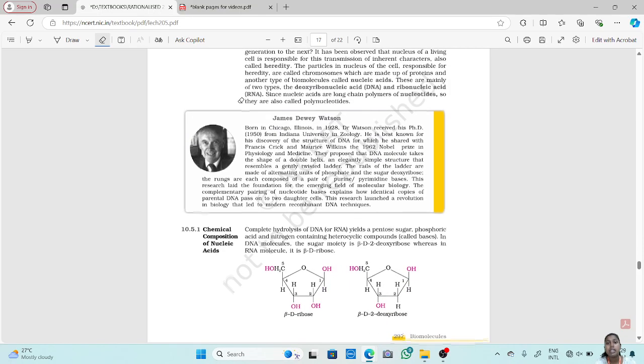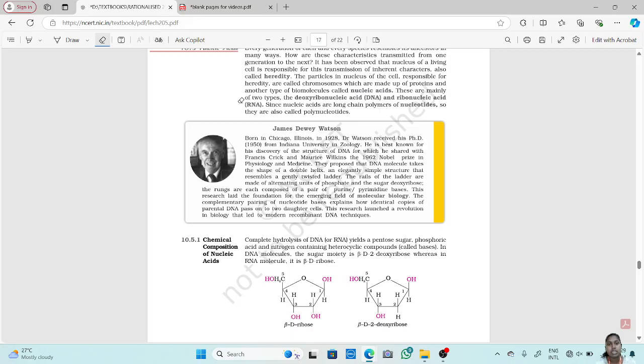It has been observed that the nucleus of a living cell is responsible for this transmission of inherited characters, also called heredity. Why we get these characteristics, or from where these characteristics are transmitted to us, is basically the nucleus of the living organisms. Okay, the nucleus of a living cell, because our body is completely made up of cells, right? So the nucleus of a living cell is responsible for this transmission of inherited characteristics, also known as heredity. We say we have hereditary diseases and all. We have got it from our parents, grandparents, great-grandparents and all.